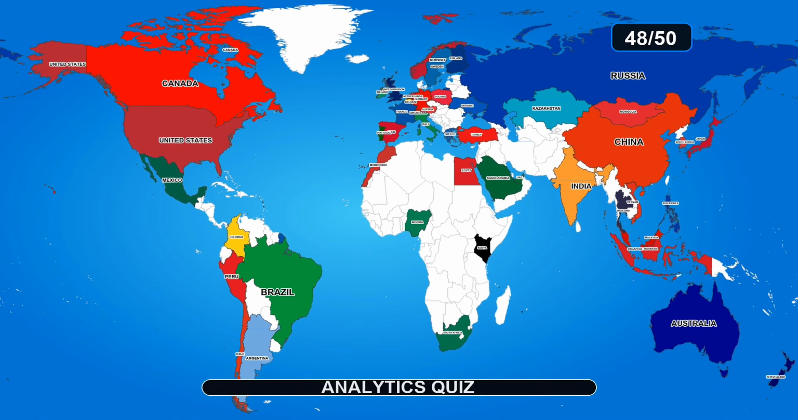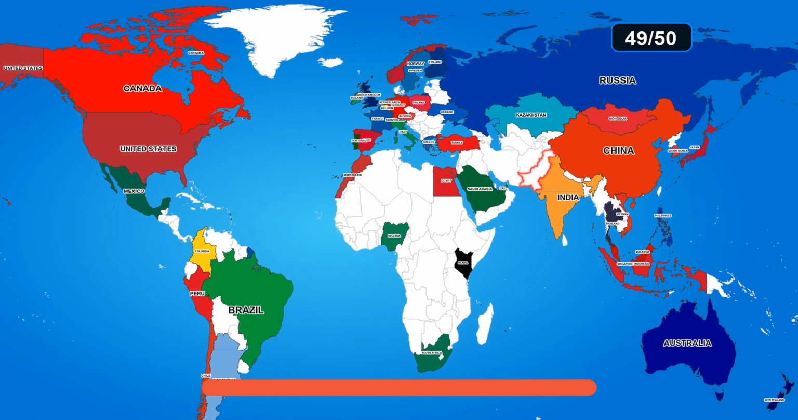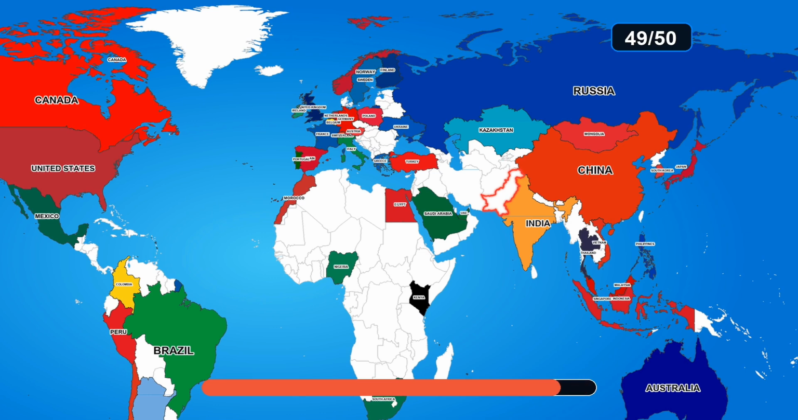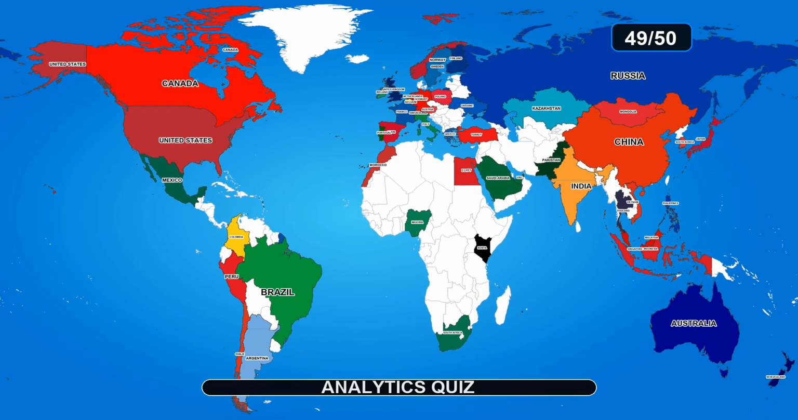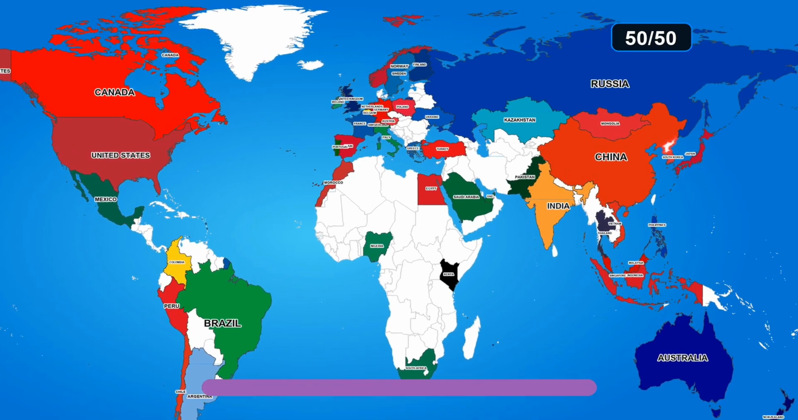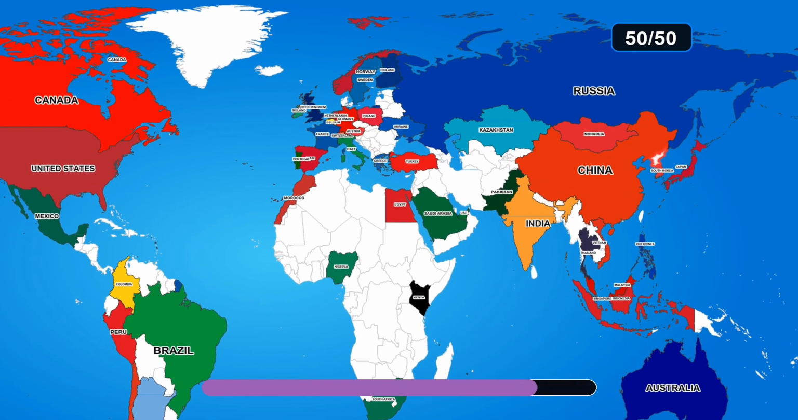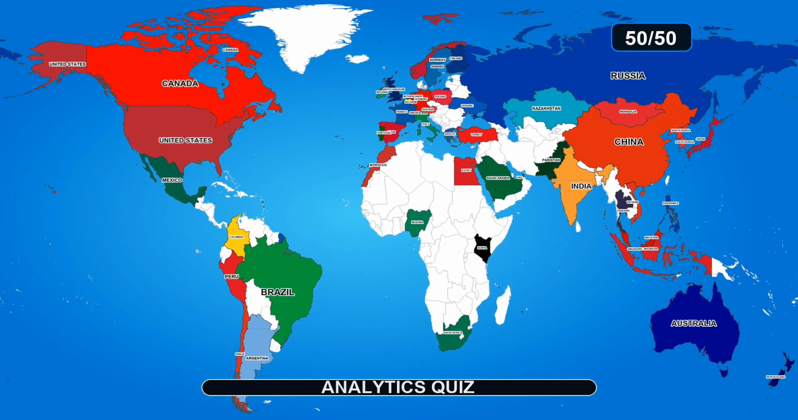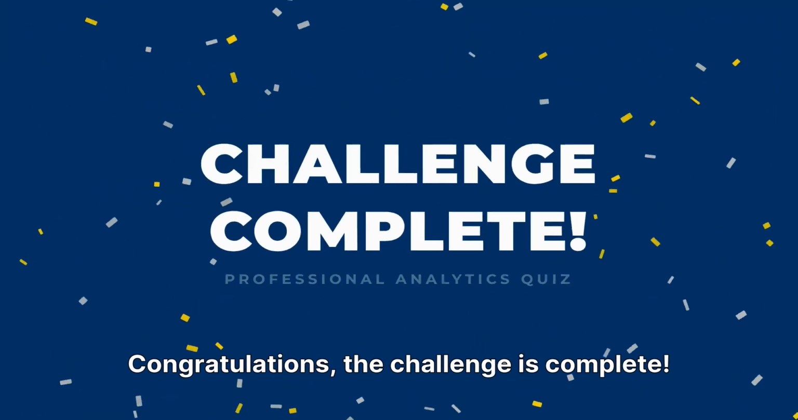Guess the country on the map. The answer is Mongolia. Guess the country on the map. The answer is Pakistan. Guess the country on the map. The answer is North Korea. Congratulations, the challenge is complete.